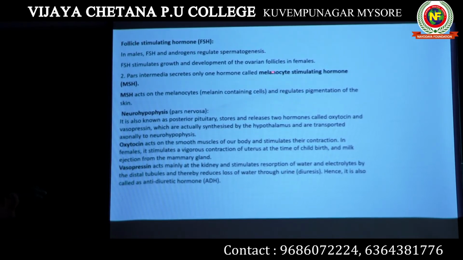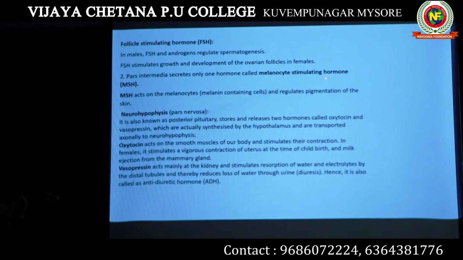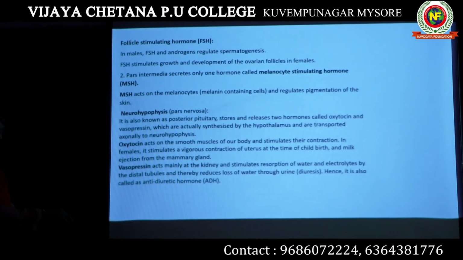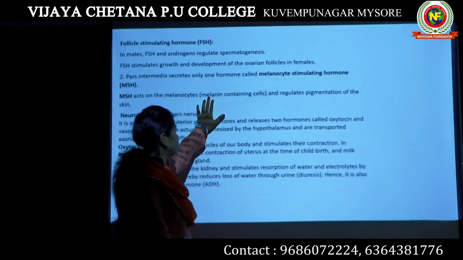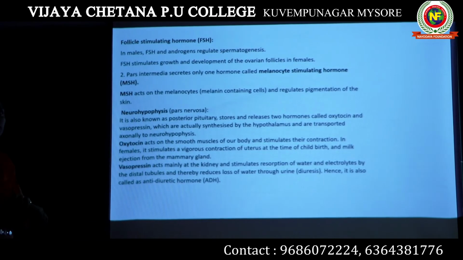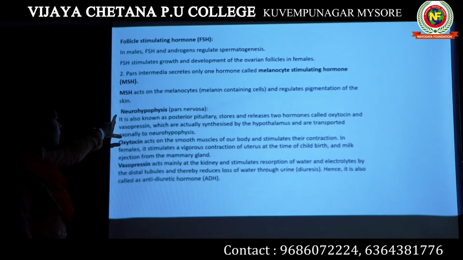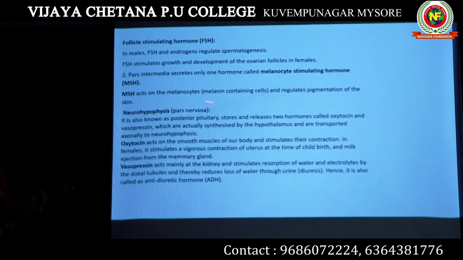The melanocyte is actually stimulated by this hormone. So MSH acts on the melanocytes and regulates the pigmentation of the skin. If there is more melanin, the person will be darker in color. If there is less melanin content in our skin, the skin color will be lighter. So this is all about the adenohypophysis part of the pituitary gland.